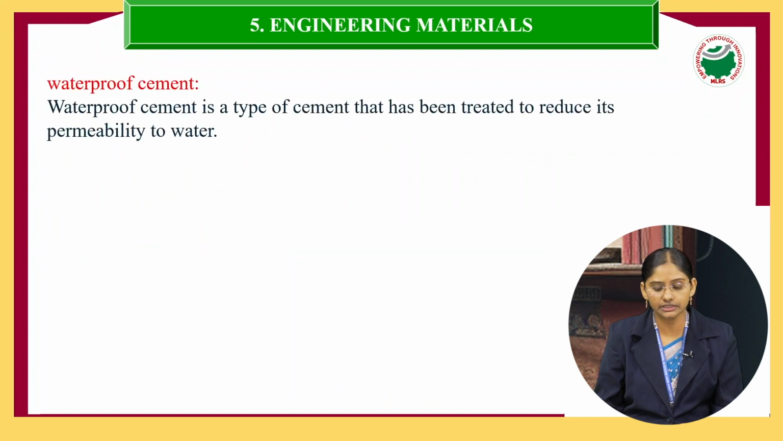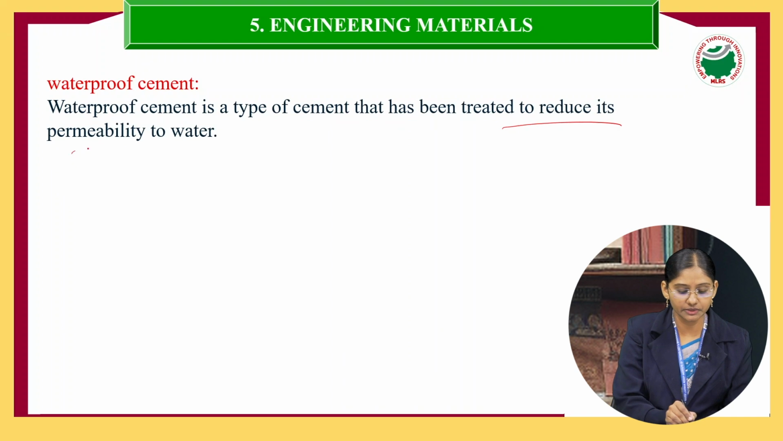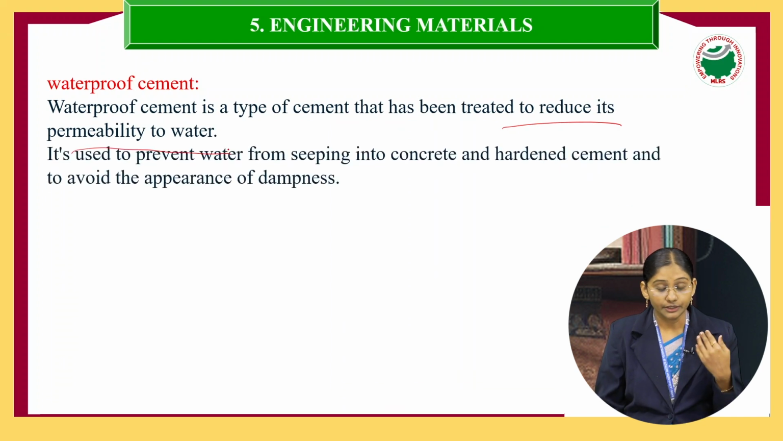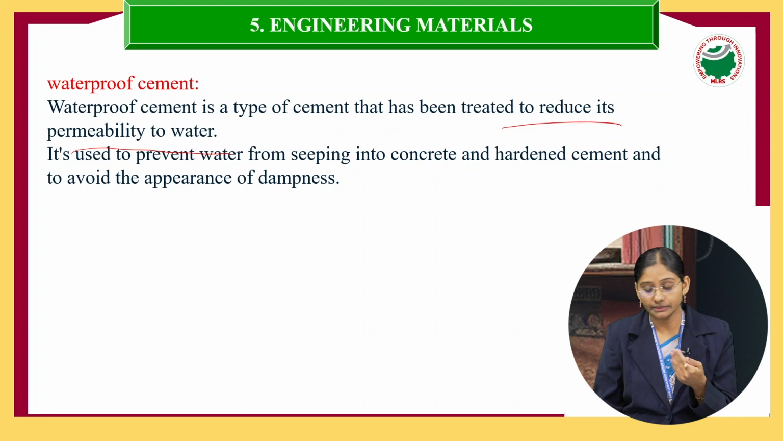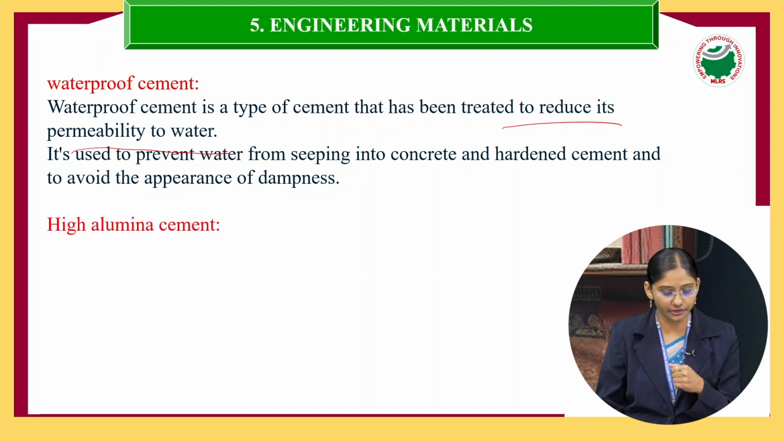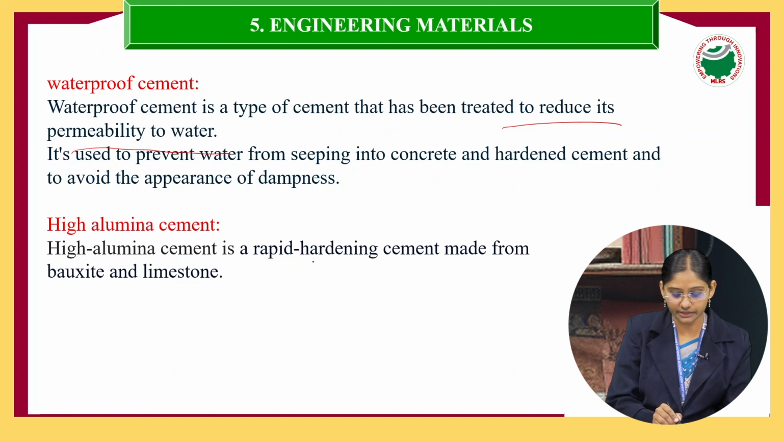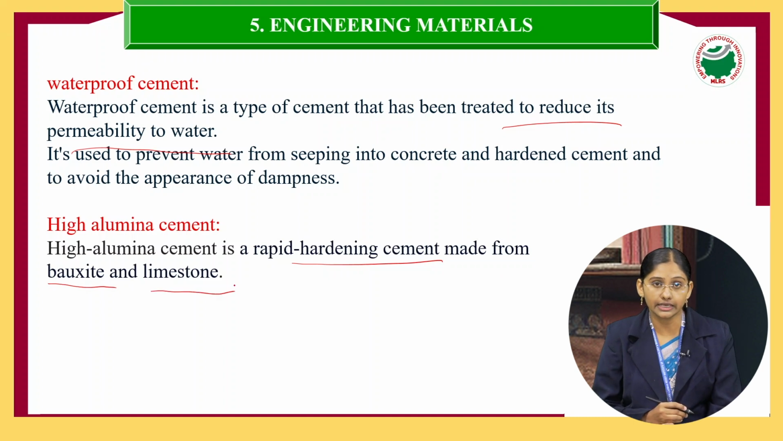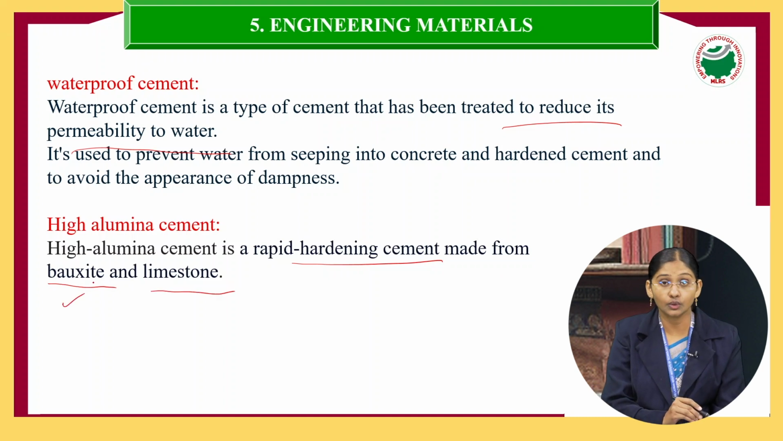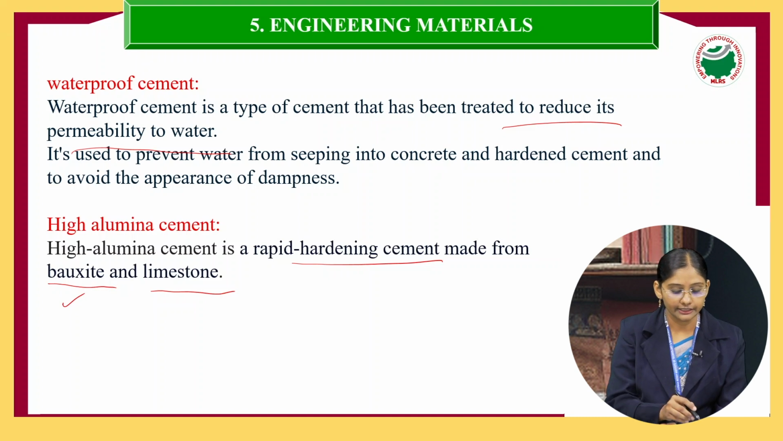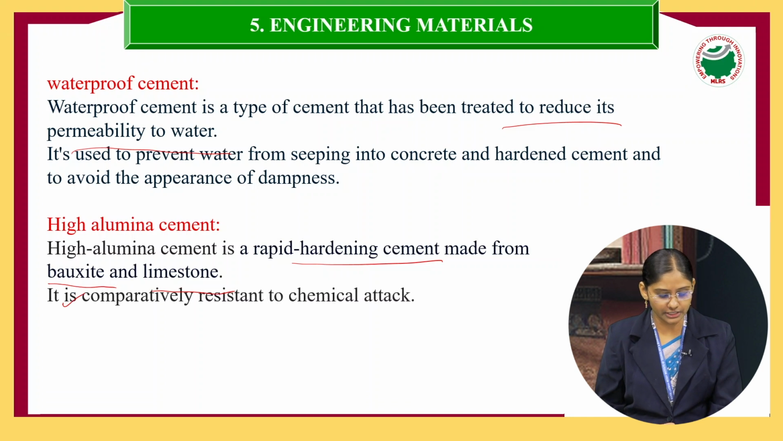Next, waterproof cement reduces permeability to water. It is used to prevent water seeping into the concrete, mainly in leakages. That is called waterproof cement. The next one is high alumina cement, a rapid hardening cement. It is made from bauxite and limestone. Bauxite is the ore of aluminium, so the highest percentage of alumina is there. That's why it is called high alumina cement. It is comparatively resistant to chemical attack.